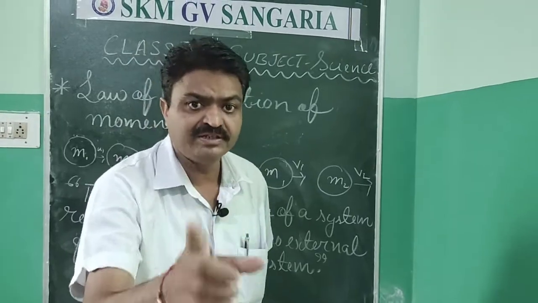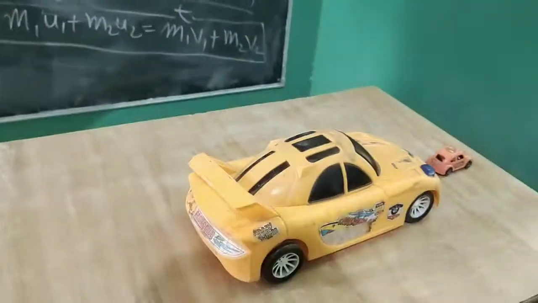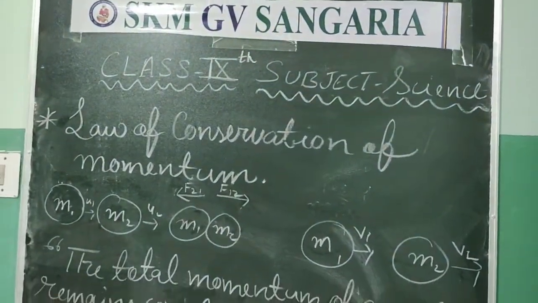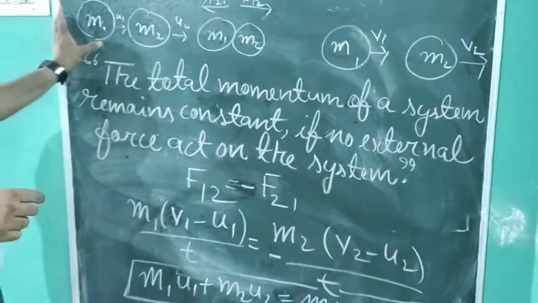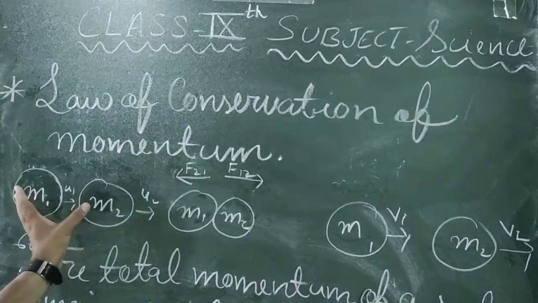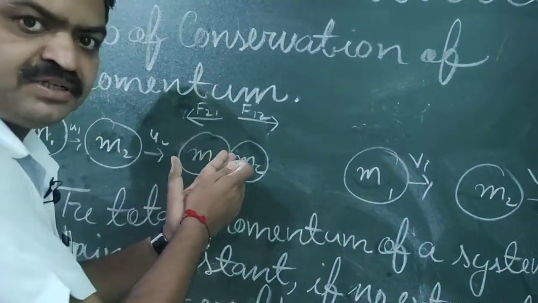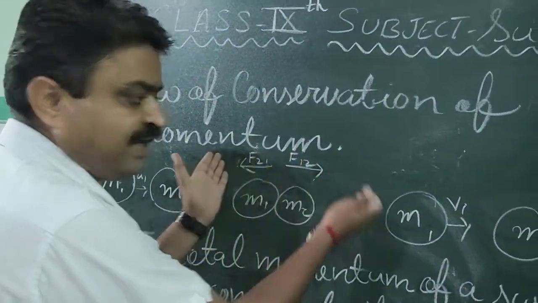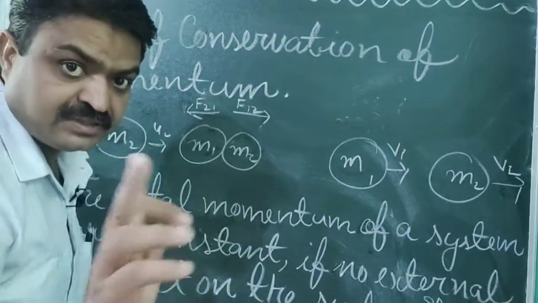So now we will discuss the law of conservation of momentum. According to this, the total momentum of a system remains constant if no external force acts on the system. Like this, there are two balls, they are moving with their own velocity, and that velocity we can call initial velocity. And now they collide with each other, and after the collision there will be action and reaction, and due to that action and reaction their momentum will be conserved.